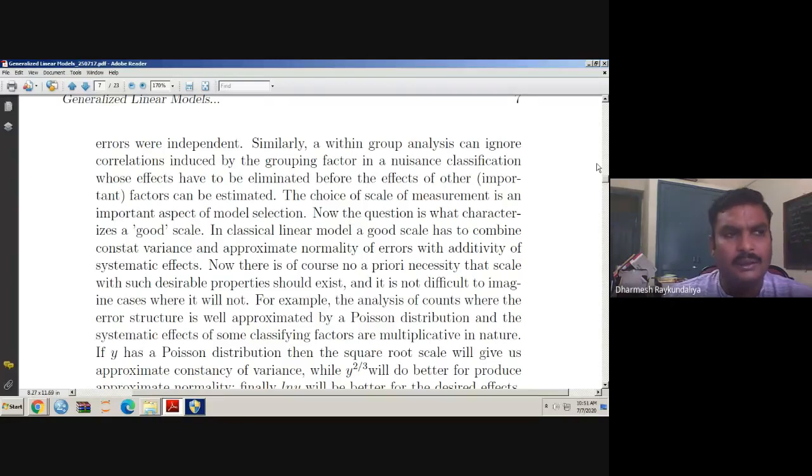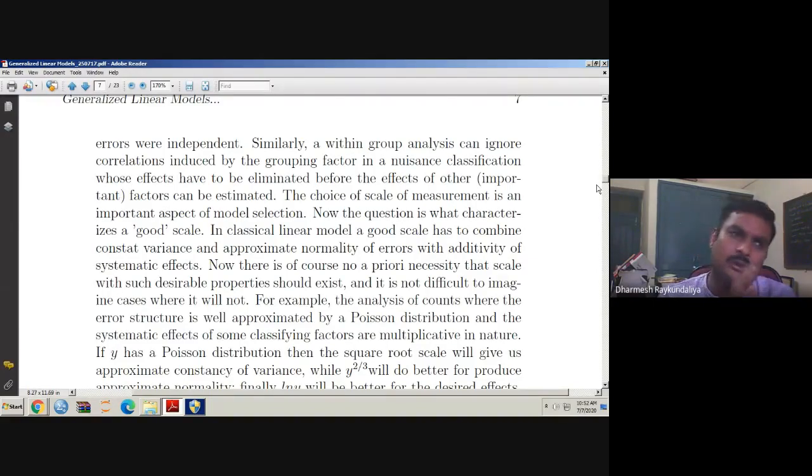But while selecting the model, we should always see that the model has a good scale. When we say the model has a good scale, it means it satisfies the constant variance assumption. Simultaneously, it is about linearity. Further, it says the errors are normally distributed with additivity of the systematic effects.